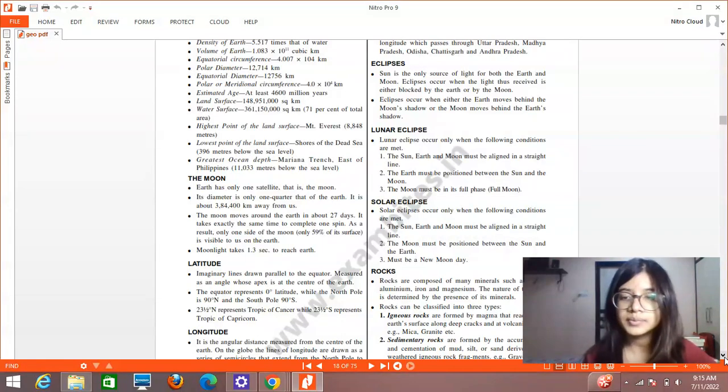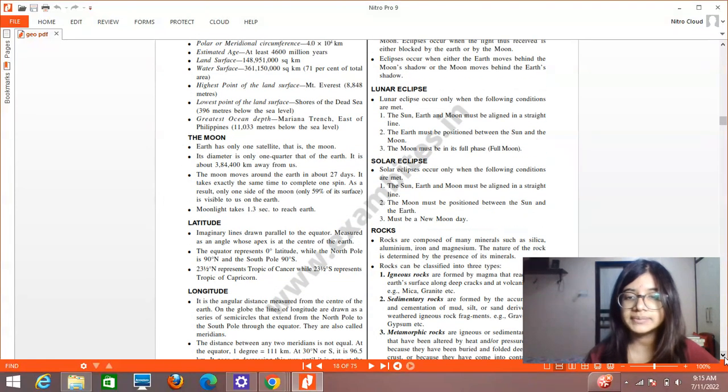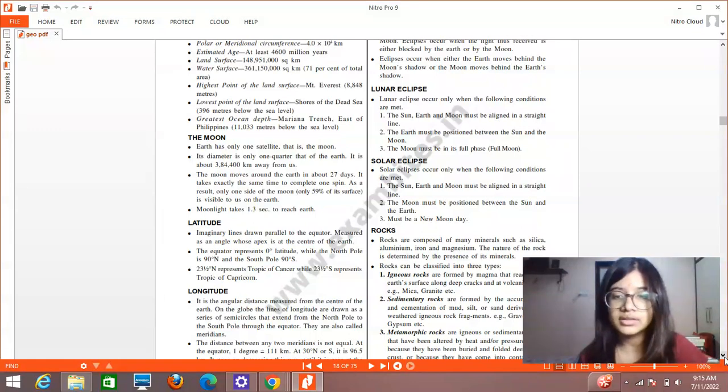Then the earth's position should be between the sun and the moon, and the moon must be in a full phase moon. Solar eclipses occur only when the following conditions are met. That is, when you have the sun, earth, and moon aligned in a straight line, then the moon must be positioned between the sun and the earth.